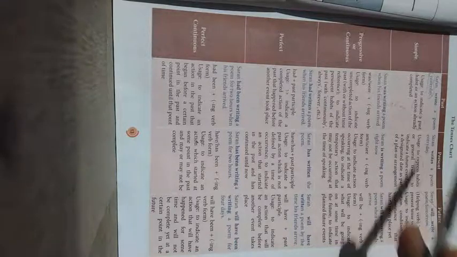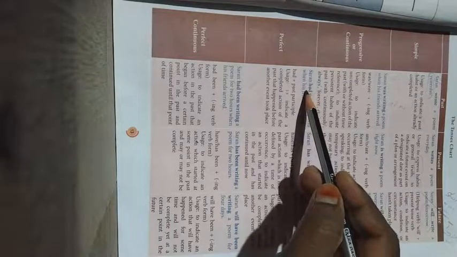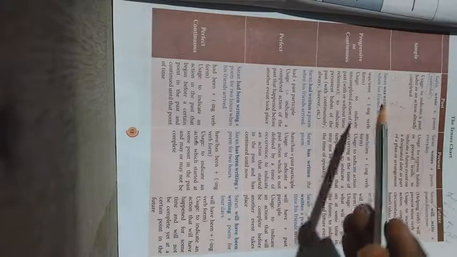So, the next one we have is present perfect. What is this present perfect? In the past perfect, you have only this had. You have to go for this had alone. Children, you should know this thing very clearly. In the past perfect tense, you have to use only had. Whatever the subject, what is the subject here? Saran. Whatever the subject it may be, you have to go only for had alone, in the past perfect.